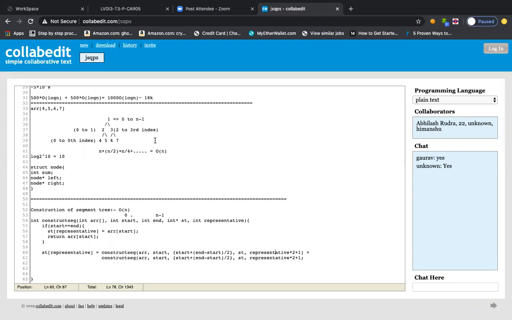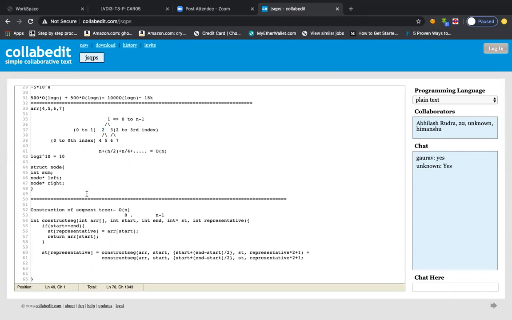So what I meant to say is that this particular second node, as you see in the diagram, will be present in the segment tree array at the index 2i plus 1, where i is the index of its parent node. For example, the parent node is at 0, so the left child will be at 2i plus 1, so 2 into 0 plus 1, the first index. And the right child will be at 2i plus 2, so with i as 0, the second index. Did you get what I'm trying to say? How will you find the left child and the right child?